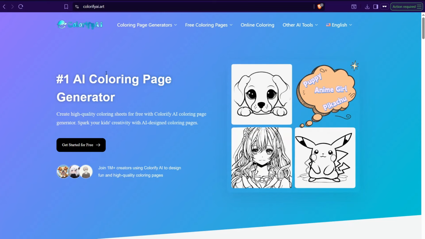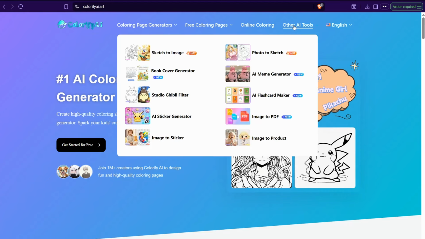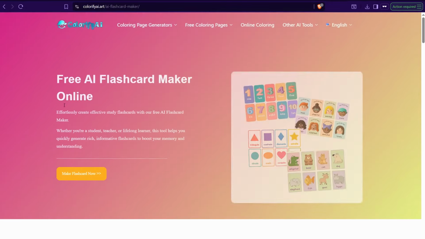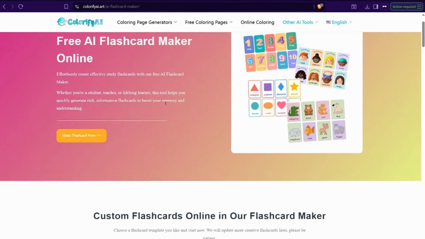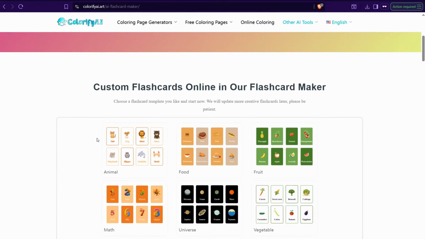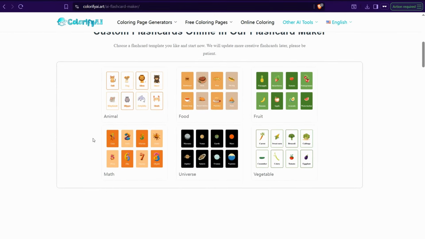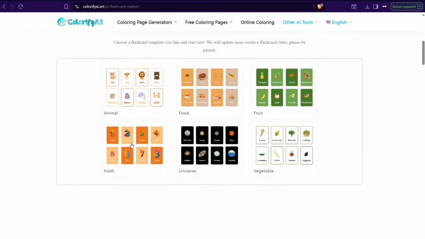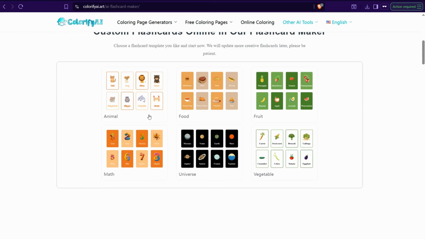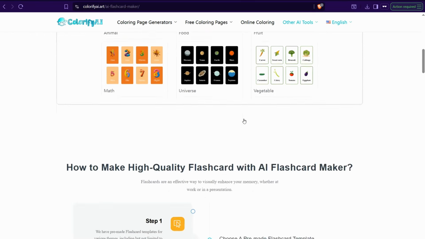Regarding creating your flashcards, head over to this one, Other AI Tools. Then you can find this amazing one, AI Flashcard Maker. Click over it. Then it will guide you on how you can create these flashcards in just a few seconds, and it gives you done-for-you templates for animals, food, fruit, vegetables, universe, math, and so on. And for sure, all of these templates are editable for your own purpose or your own topic.